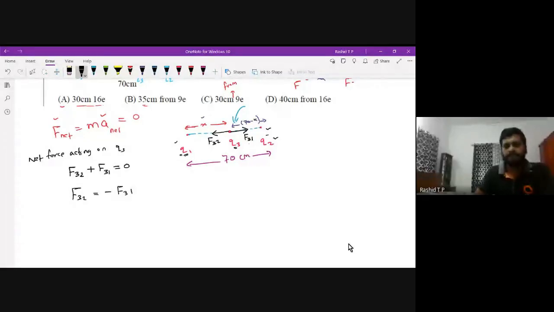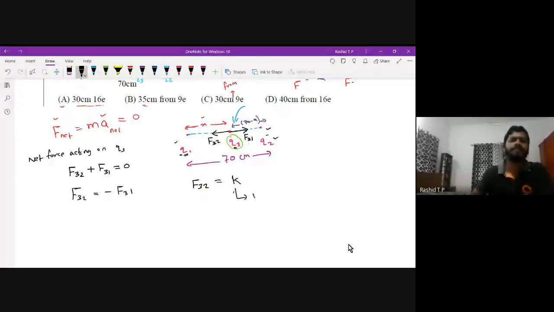Next, what is this F32? F32 means the force experienced by Q3 due to Q2. That is 1 by 4 pi epsilon 0. Simply, you can write this as K. This K is nothing but 1 by 4 pi epsilon 0.